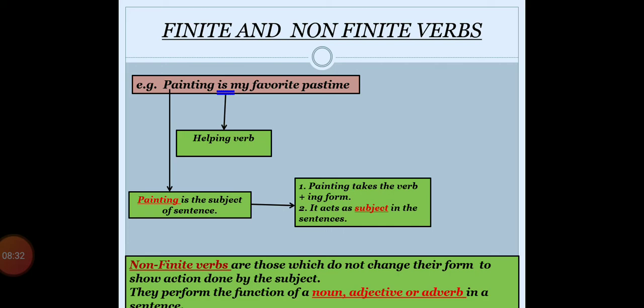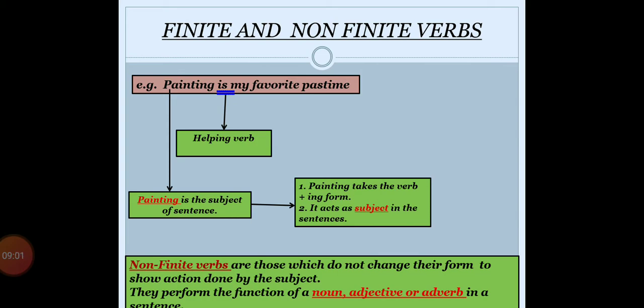Same way, in the previous example, the baby wants to play. The baby was the subject. Wants was the verb. Now, to play was not showing us the action done by the baby. Wants was the verb which was showing us the action done by the subject. That's why to play had become the non-finite verb in that sentence.